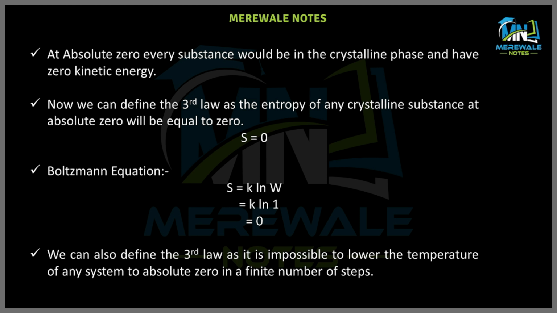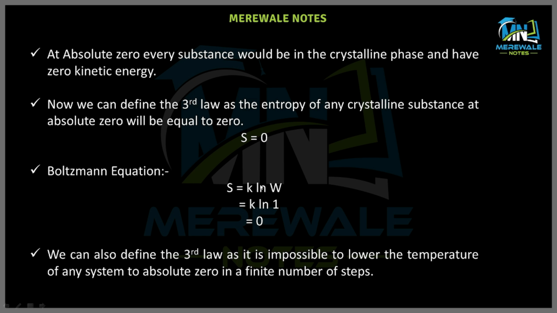So we can also define the third law of thermodynamics as: the entropy of any crystalline substance at absolute zero will be equal to zero. This can be shown with the help of the Boltzmann equation, which is S equal to K log W. W is the number of microstates and K is the Boltzmann constant. The number of microstates in a crystalline phase is equal to 1. As we know, log 1 is equal to 0, so S equals 0.